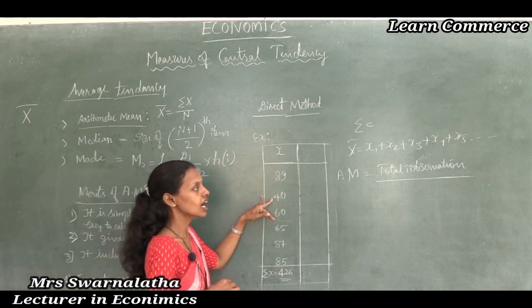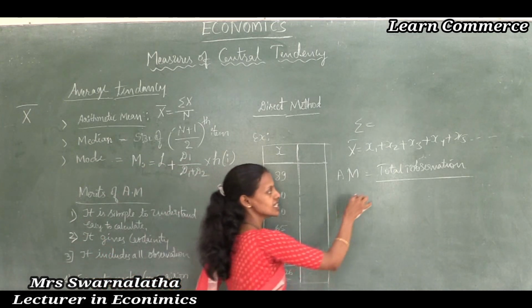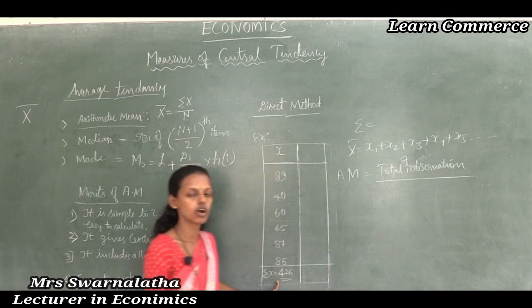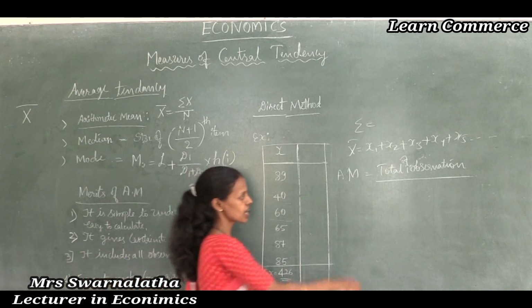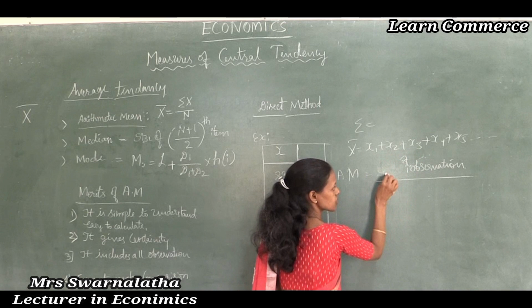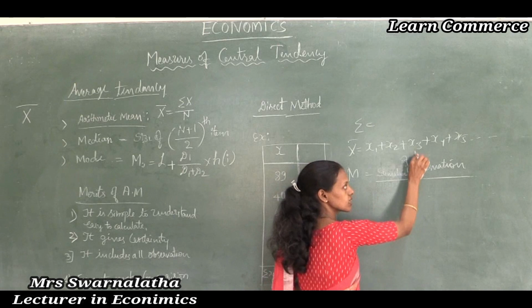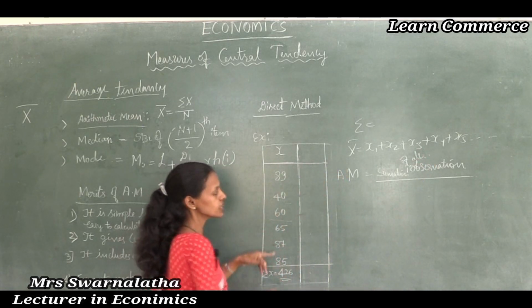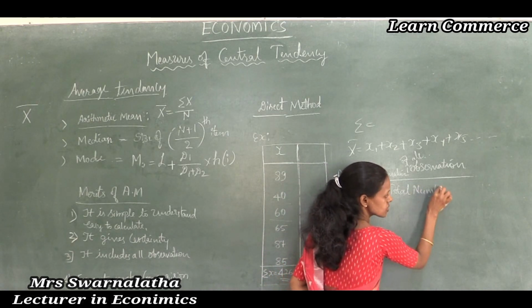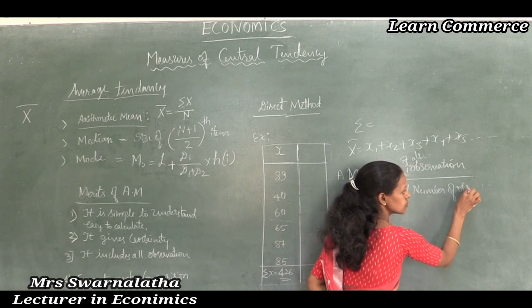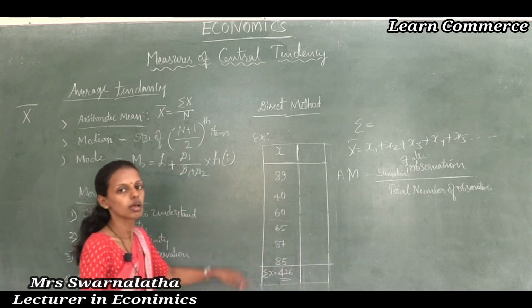Thus, the summation of all observations divided by the total number of observations is said to be the arithmetic mean.